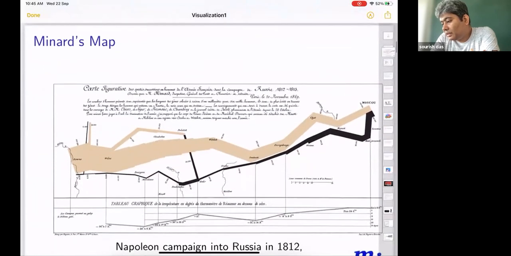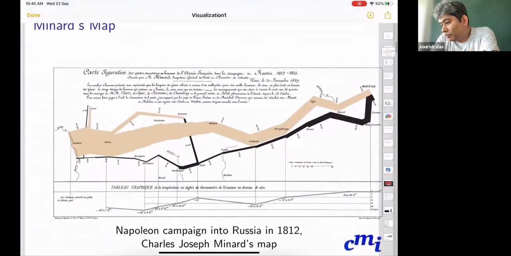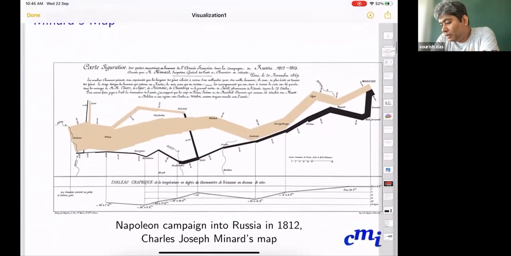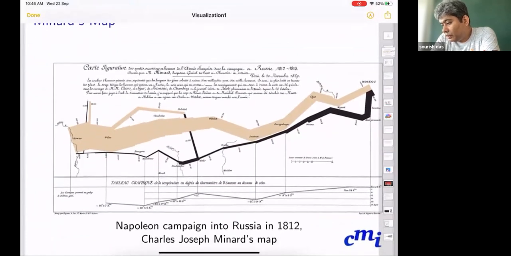Now here is another example. It's called Minard's map. He was a geoscientist, and this map tells us about Napoleon's campaign to Russia in 1812. This is also known as Charles Joseph Minard's map.